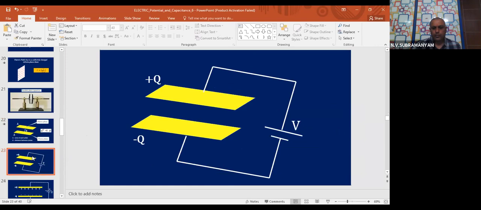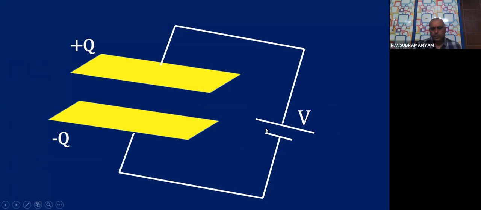Okay. So now if you see carefully, I connected a battery here. What did I do? I connected a battery here. So when I connect the battery, what will happen? Plus side will give plus charge to the one plate. And due to the negative side, there will be a minus charge on the another plate. So how many charges are there here? Plus charge on one plate, minus charge on another plate. Plus Q to the one plate, minus Q to the another plate.